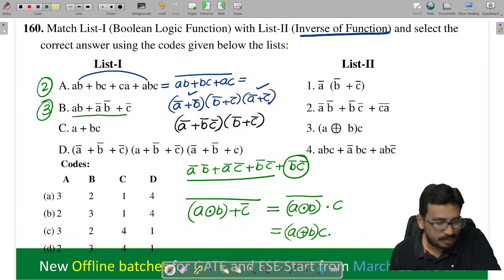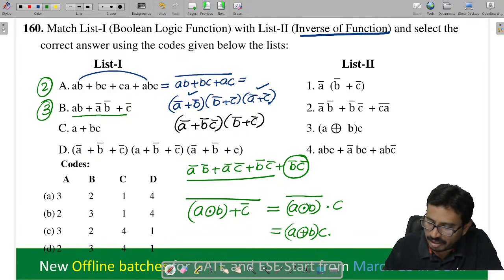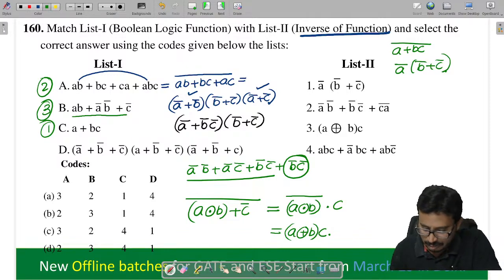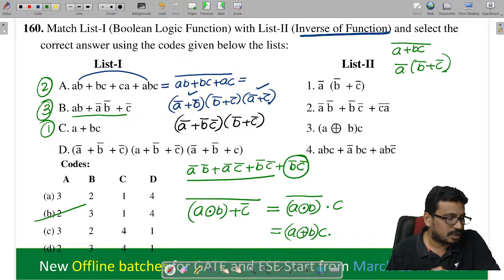Next, A plus BC. So its complement, tell me now here. A plus BC bar, which is given as A bar into B bar plus C bar. So which one is it for this? Obviously you can verify: 2 3 1, 2 3 1, maybe option B. Check it.